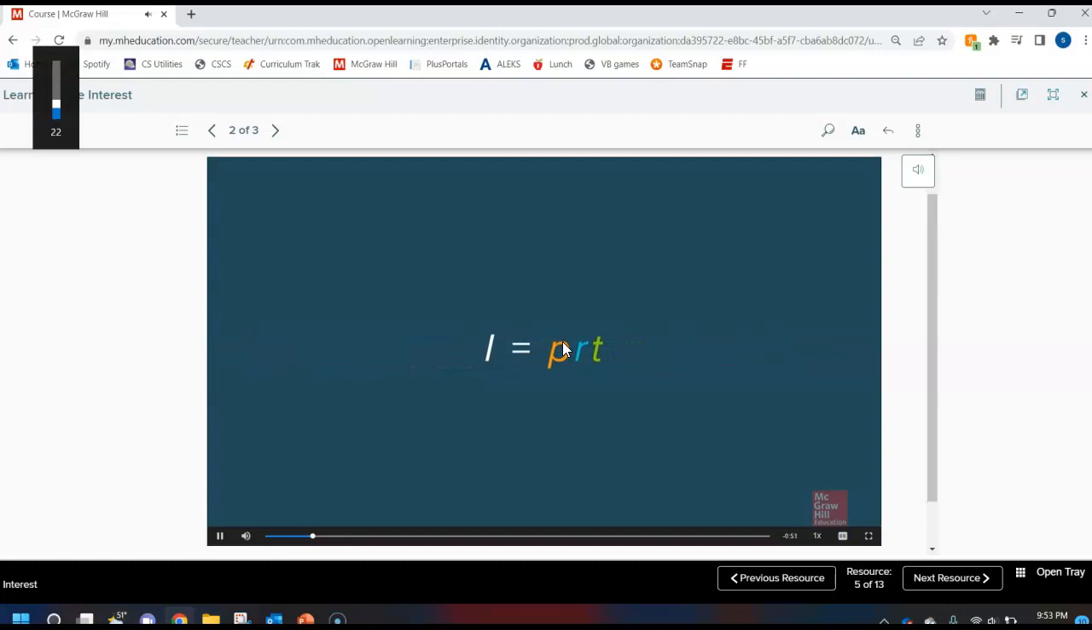The formula for finding simple interest is I equals PRT. Simple interest I is the product of the principal P, the annual interest rate R, and the time T, expressed in years.